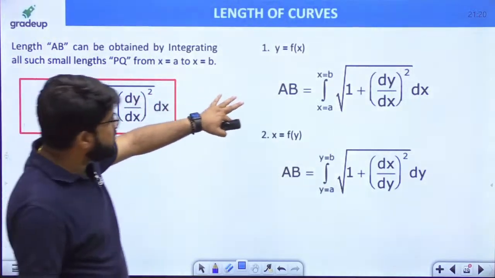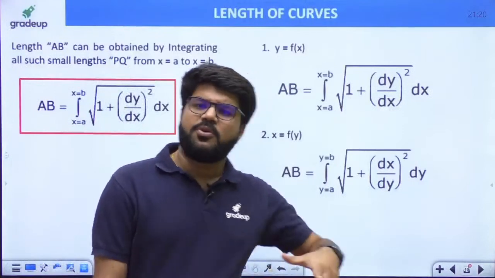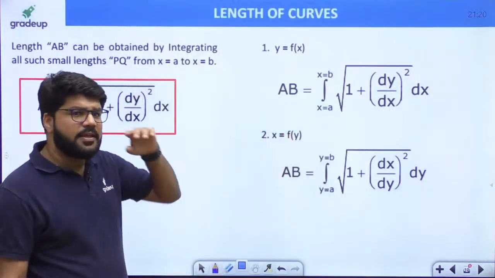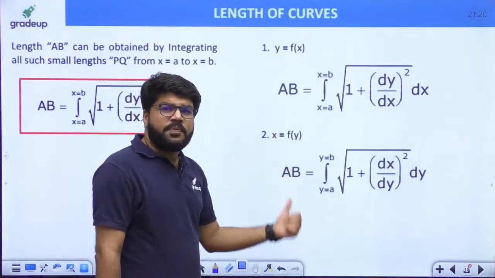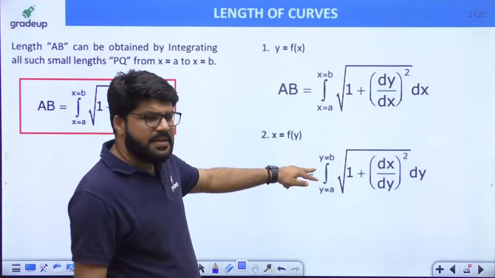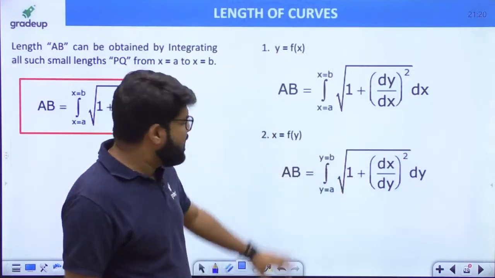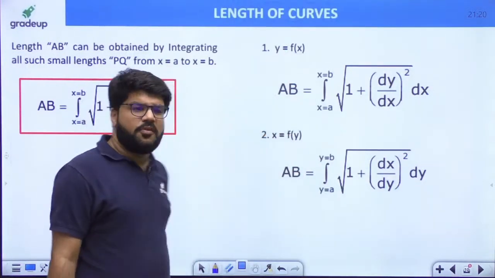So that is the first case I told you. No need to derive each and every case. Suppose the function is given in reverse, x is a function of y. Just now we discussed y as a function of x. Suppose x is a function of y, then the length AB can be calculated as integral y equal to A to B, root of 1 plus (dx by dy) whole square, dy. But this is less commonly discussed. Most commonly you will be given y as a function of x.